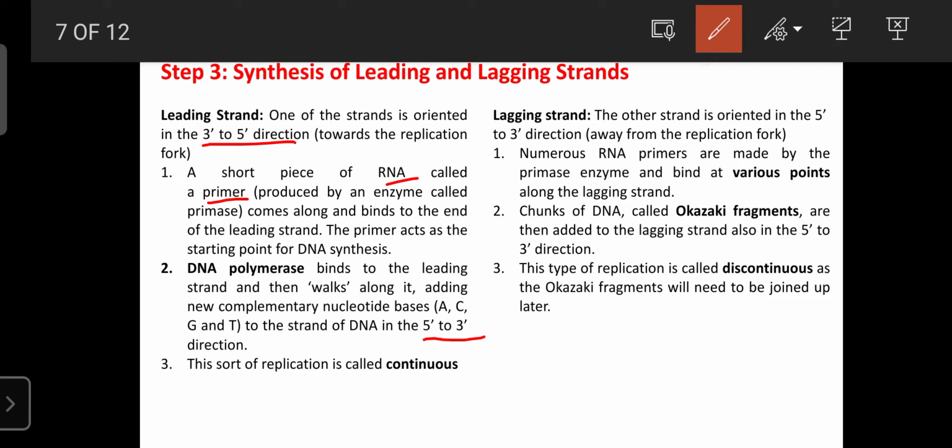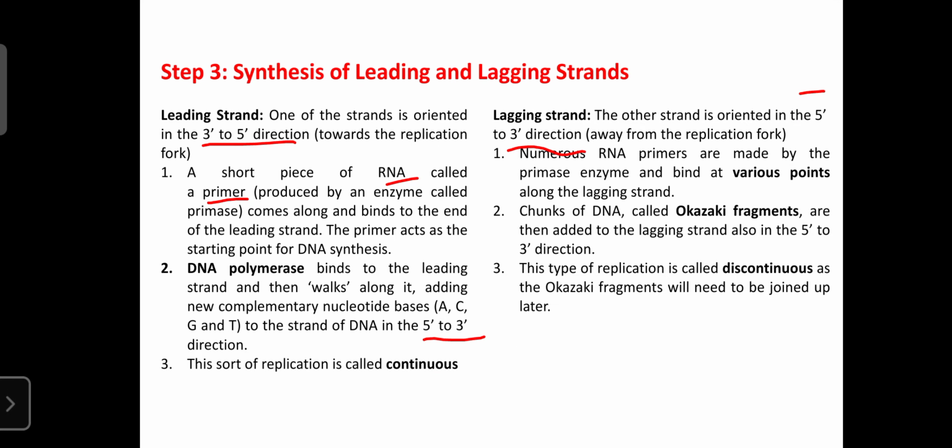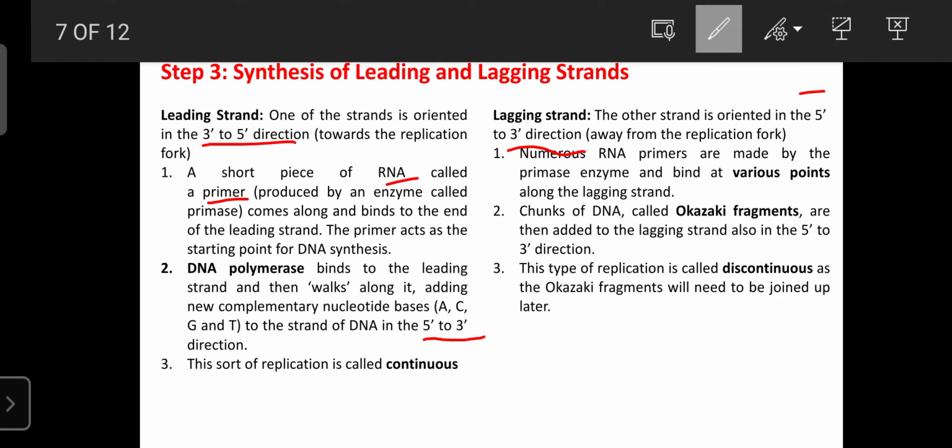But in the lagging strand, the primer orientation is different, and DNA replication continues in the direction 5 to 3, away from the replication fork. This is the replication fork. The strand oriented away from the replication fork is known as the lagging strand, and the strand that moves towards the replication fork is known as the leading strand.